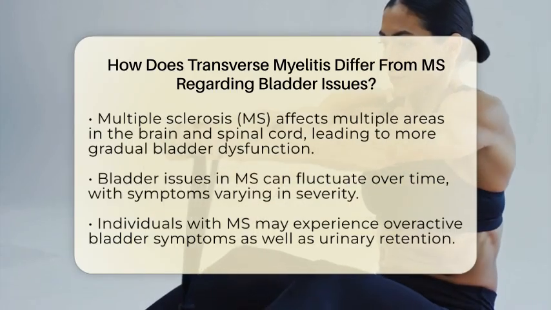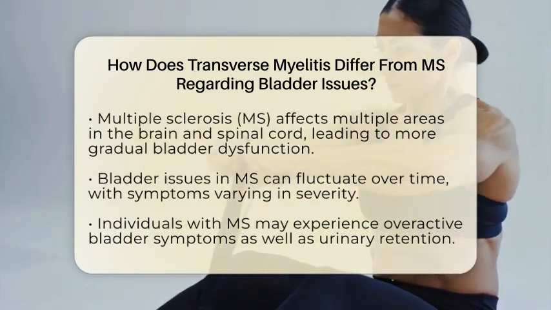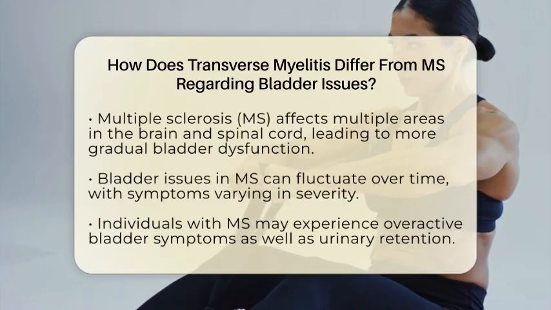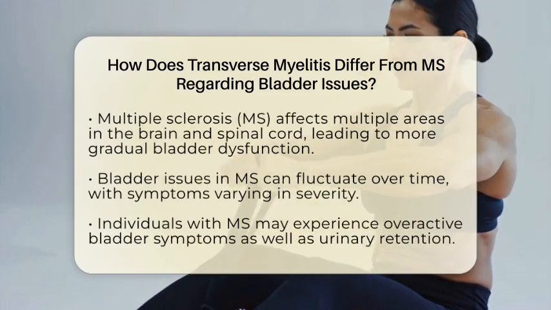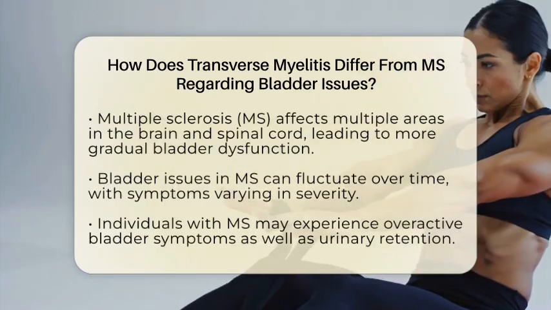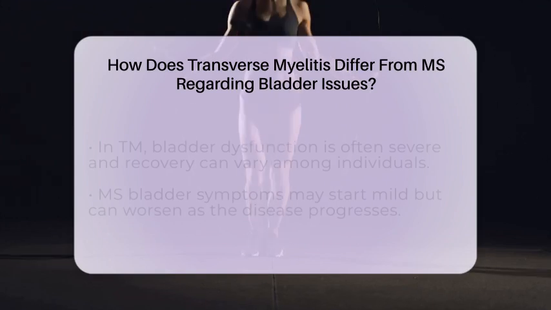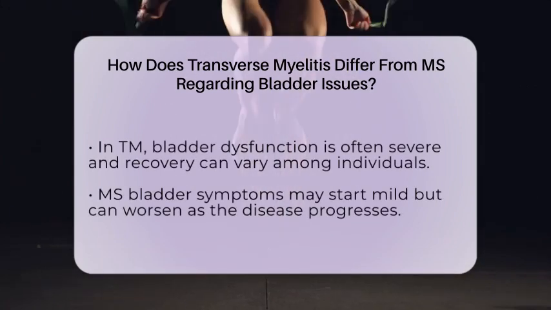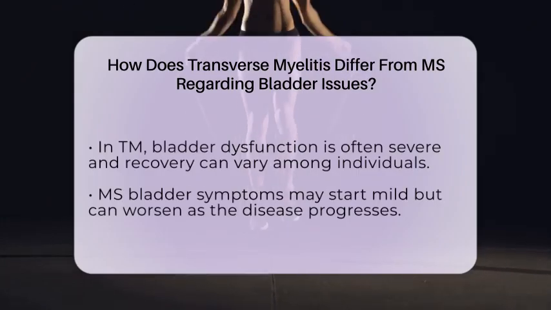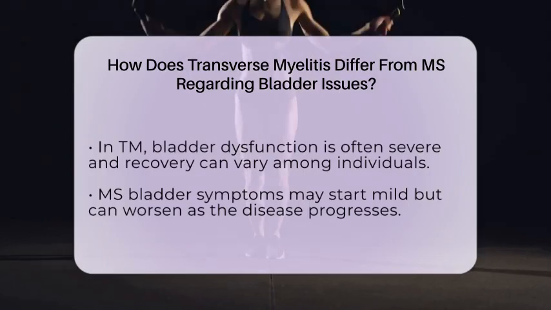The severity of bladder dysfunction also differs between the two conditions. In TM, bladder issues often appear suddenly and can be quite severe. Recovery can vary. Some people regain normal bladder function, while others may deal with lasting problems. In contrast, bladder symptoms in MS may start off milder but can worsen as the disease progresses. The fluctuating nature of MS can lead to intermittent improvements and worsening of bladder symptoms.